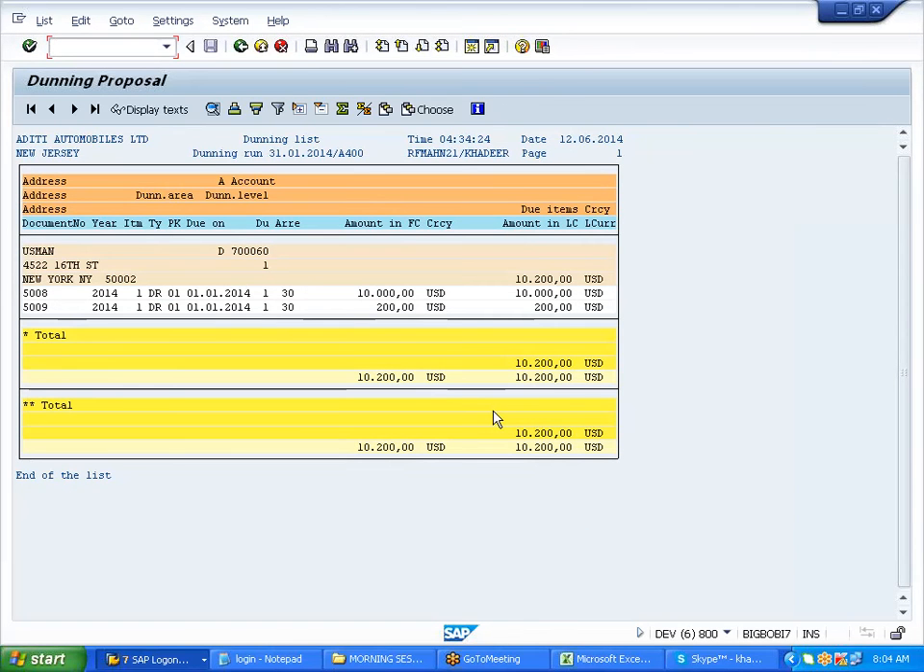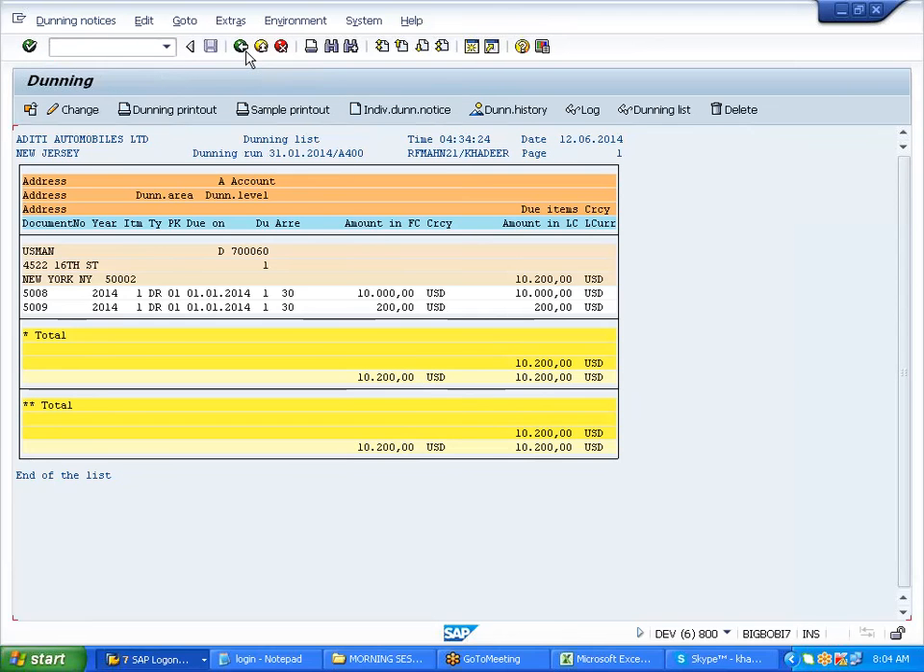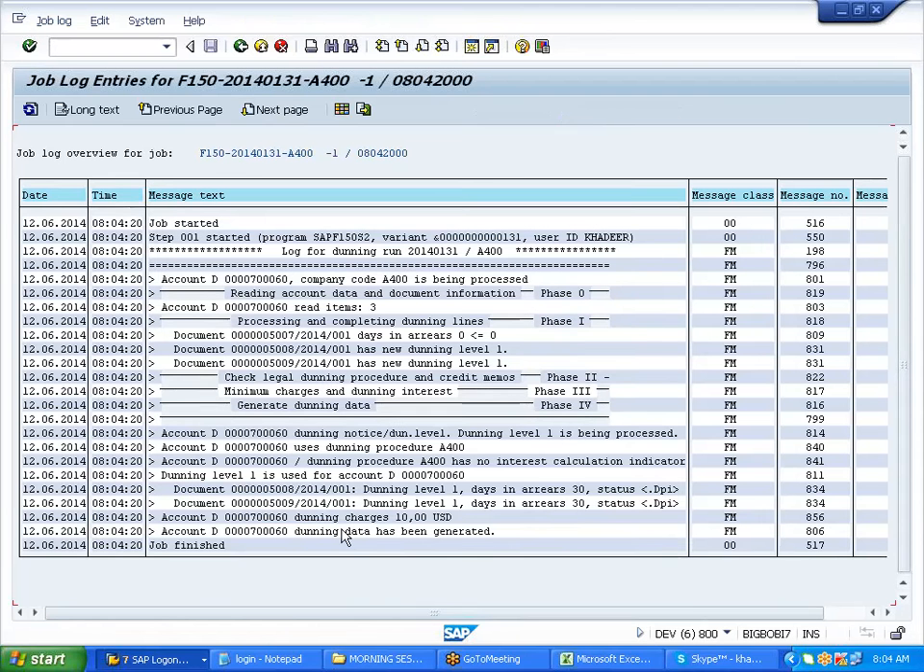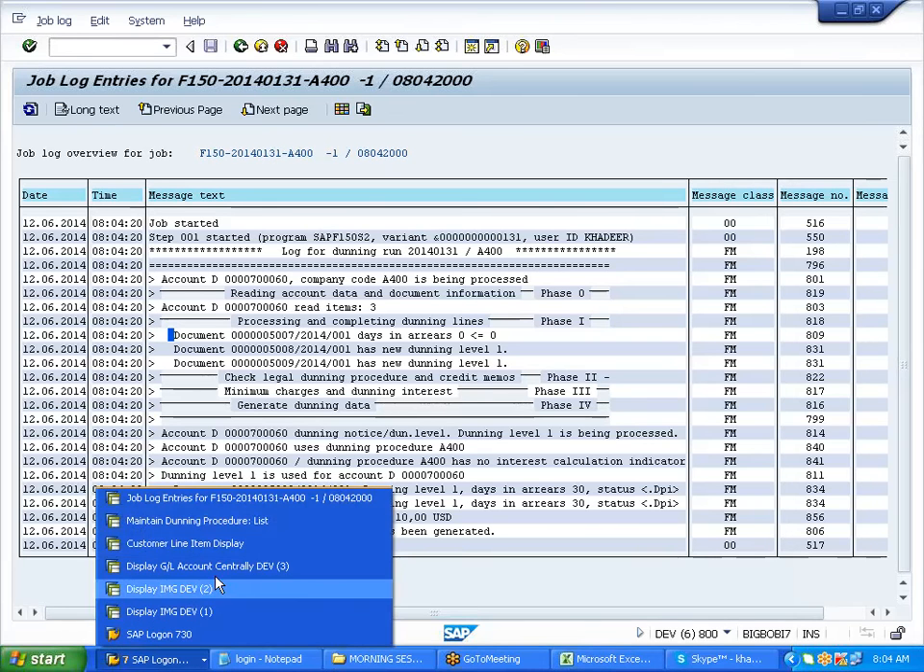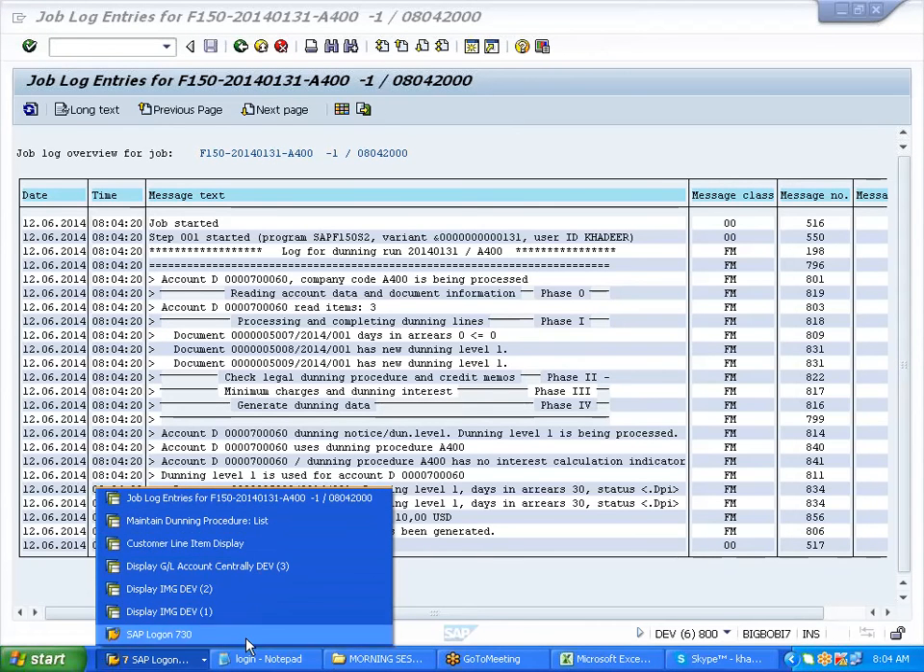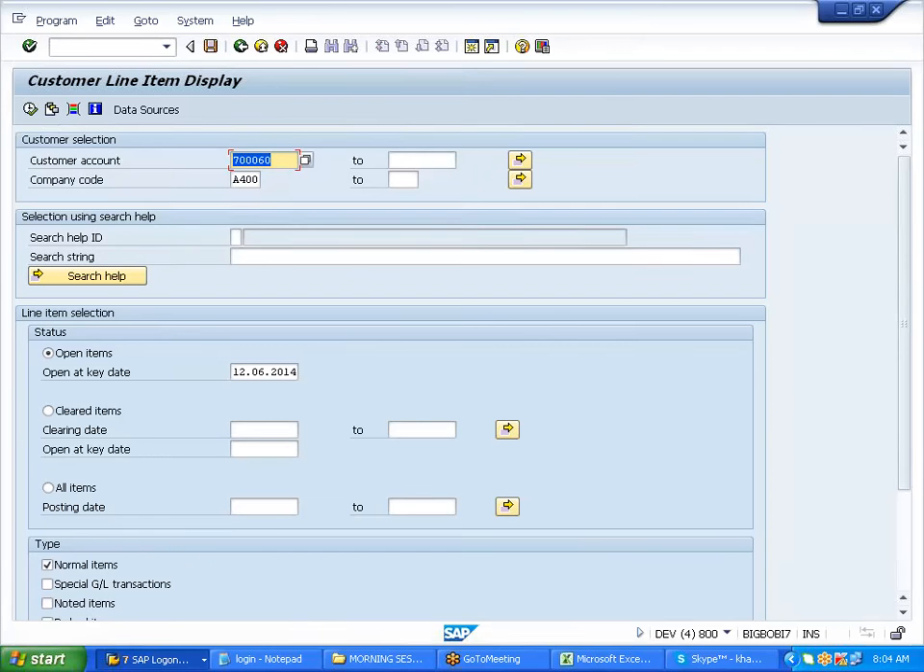See, only 2 invoices it is picking. Why? Okay. What does it say here? Hello? Yes, I'm here. See, you'll get clarity now over here. Okay.